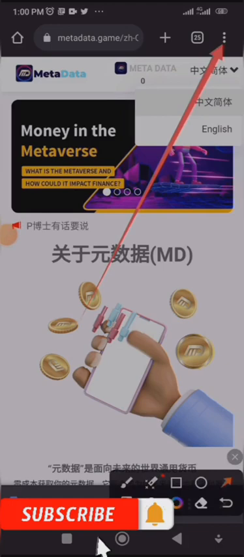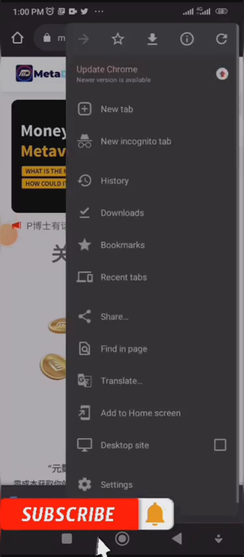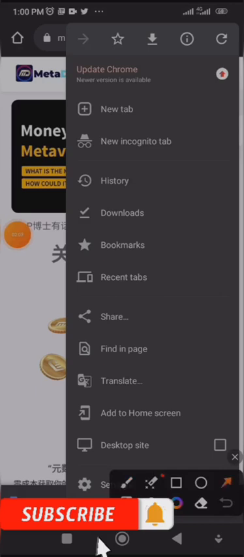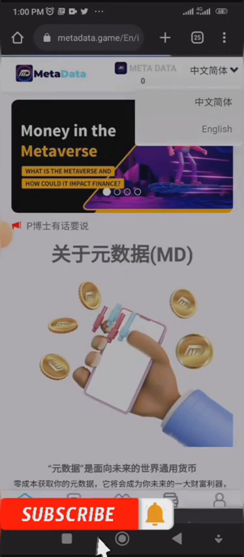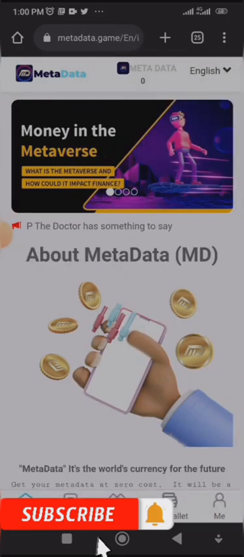and click on that three dots. When you click on it, you come to translate. Now you click on translate, then you select English. Now for those that can understand English and don't understand the Chinese language, okay, let's continue.